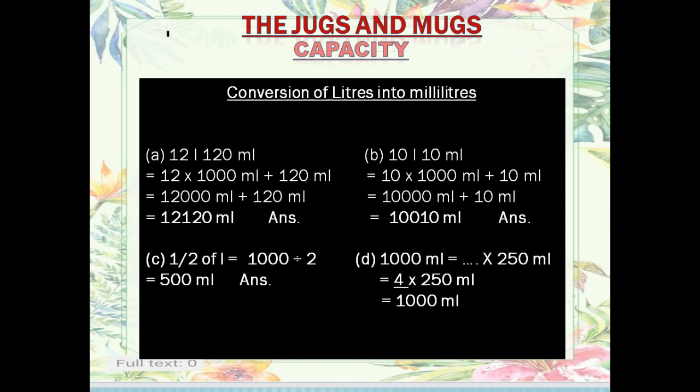We know that 250, 250, 250, 250, 4 times makes 1000. Or we take 2 times, that makes 500 ml. So to make it into 1000, we will multiply it by 4, and then we get the answer 1000.